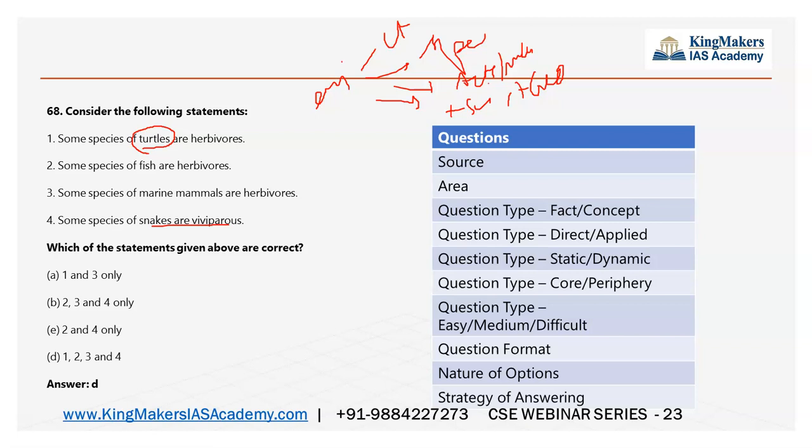Where is the African cheetah found? What are the species which are extinct, which are endangered? So it is better for you to just learn extinct, endangered, critically endangered. Beyond that, it will not be asked. Only if it is coming in the news, you can read. So make a list of endangered species, critically endangered species, extinct species as a whole. And then you can go with the vulnerable species and near threatened species. But vulnerable, there are a lot of things. Critically endangered, you have a short list, and endangered,